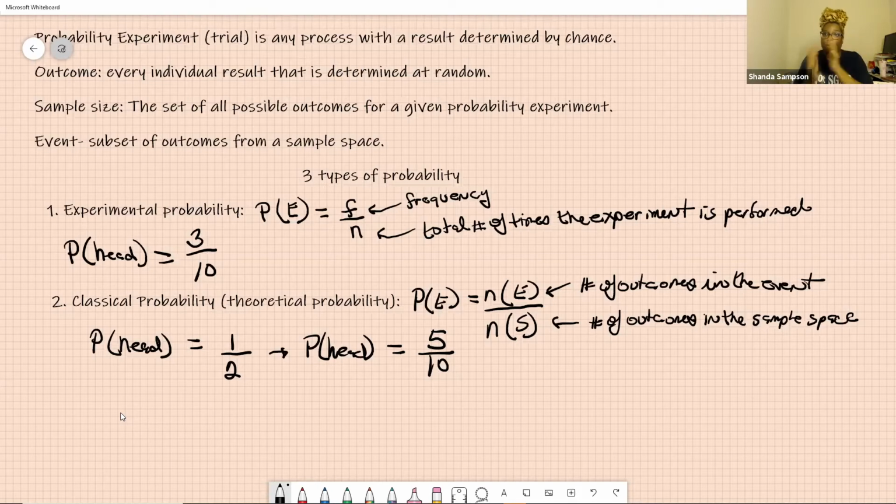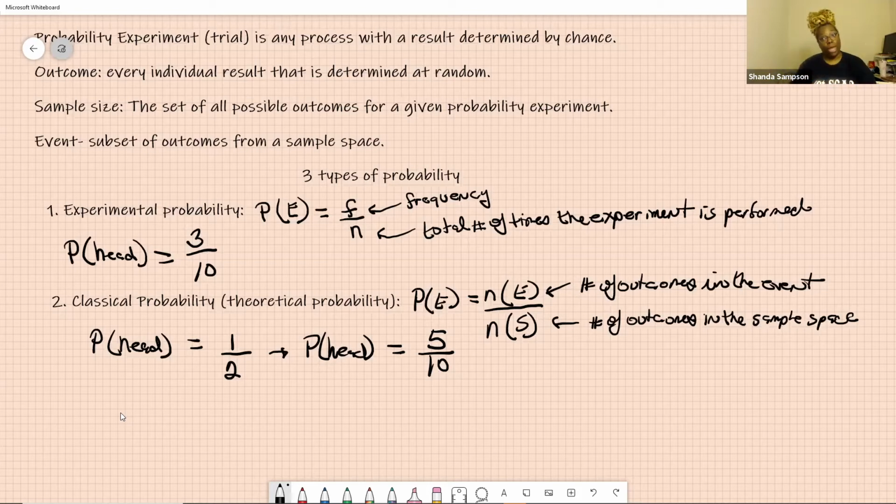Another example, boys and girls. You would say the probability of having a girl is 1 out of 2 possibilities. All right, we're not talking about this other scientific stuff. 1 out of 2 possibilities. However, if you go to any hospital, the hospital closest to you, and you start counting babies and you're looking for girls, you might get 7 out of 25.